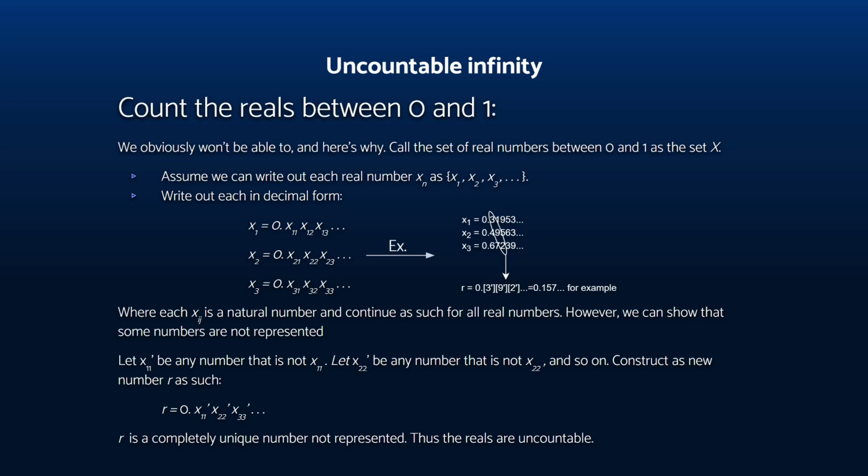So now we may move on to uncountable infinity, and we are going to prove why the real numbers are uncountable. It might be obvious that they're uncountable from my example earlier, seeing that you cannot name the first element after 0, but we will do a proof here. It's going to be a proof by contradiction, so we are going to begin by assuming that we can write out each real number x sub n in a set from x sub 1, x sub 2, x sub 3, all the way up to x sub infinity.